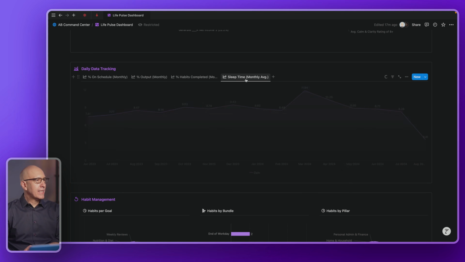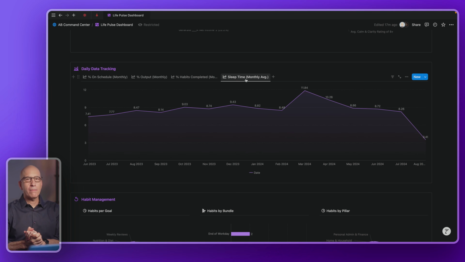So here I'm tracking sleep. Sleep is so important. It's one of the best and most important ingredients to being effective, to being our best selves. So here I'm tracking how many hours a night I'm getting sleep. Again, I'm doing a monthly here, but you could do a weekly. Weekly might be more revealing, but I like seeing the history of what's normal and trying to set new highs. And when I start falling, I want to reset it.